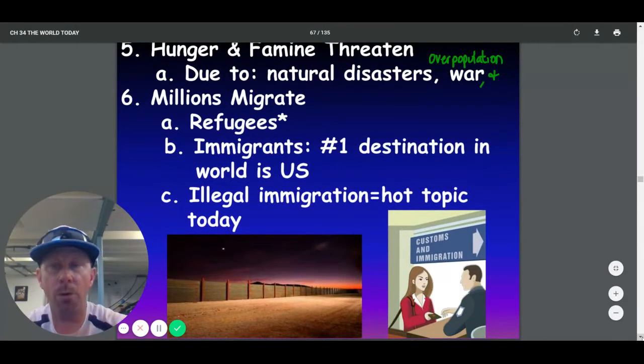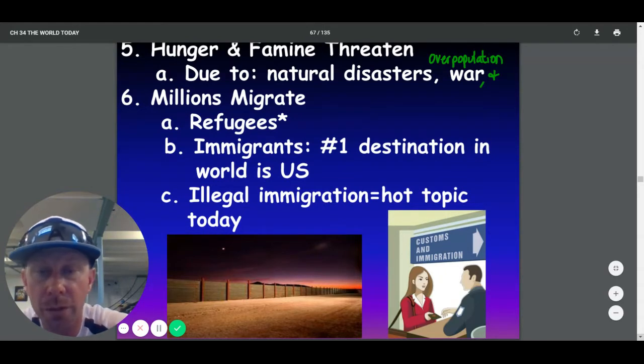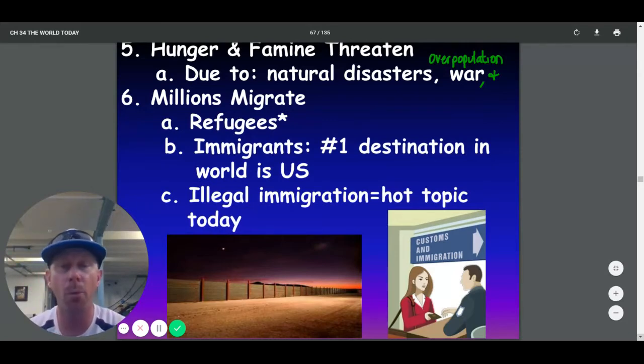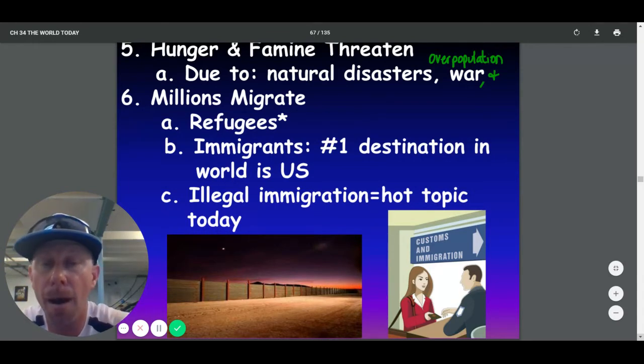Hunger and famine threaten our world due to natural disasters, overpopulation, war, lots of things that lead to this. Millions of people are forced to migrate when these things happen. It creates refugees. Refugees become very controversial to these countries because they're forced to leave an area because of a natural disaster or overpopulation or war, or to get a better life. Just think, people try to come to the United States, they get stuck at a border, and there's people that don't want to let them in. But where can these people go? If you think about it, where can they go? Who's going to take these people?